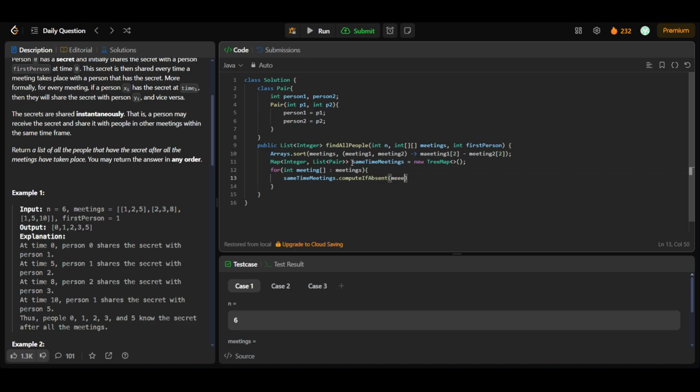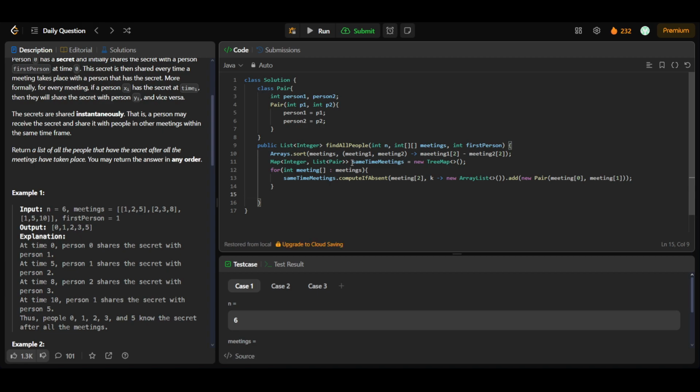I'll have to add the second index of the meeting array, meeting[2], comma, and let's add a new ArrayList, and in this we'll be adding a new Pair of meeting[0] and the person at the first index. Okay, by now we have created the graph.